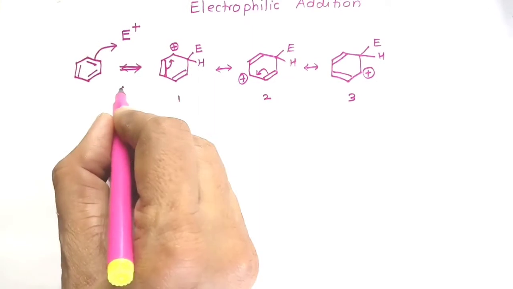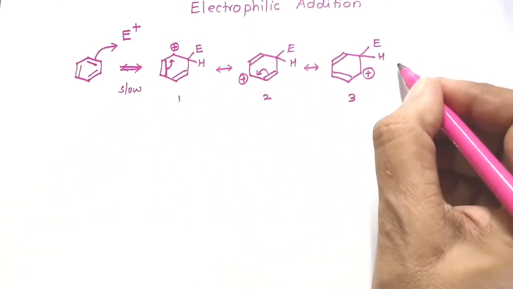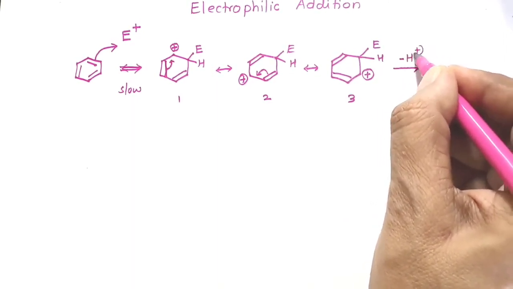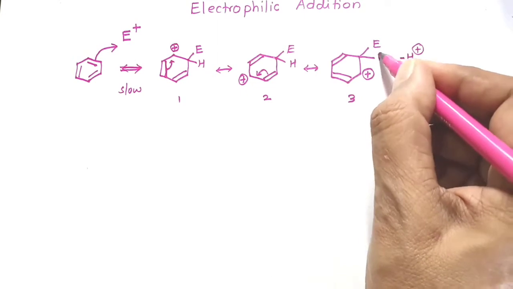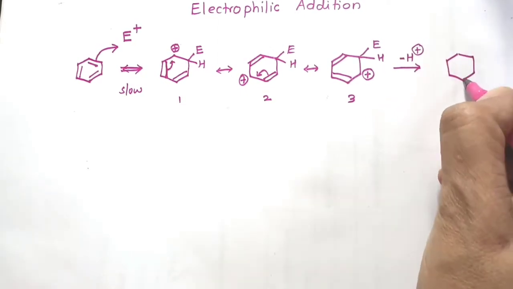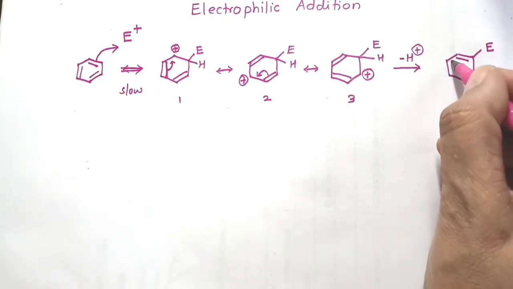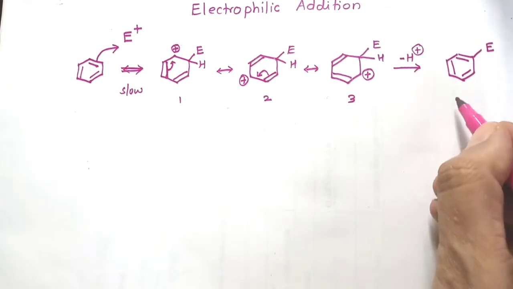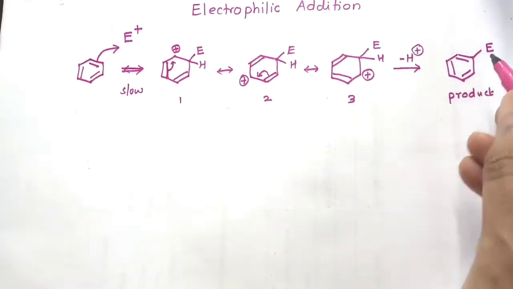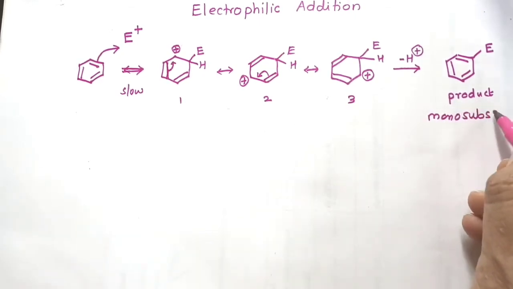This is the slow step in which the carbocation has been formed, and next, in the fast step, there is a deprotonation reaction. The H plus will go out and there will be a formation of a compound where we can see the aromaticity of the ring has been restored in the product, and this product is nothing but monosubstituted benzene.